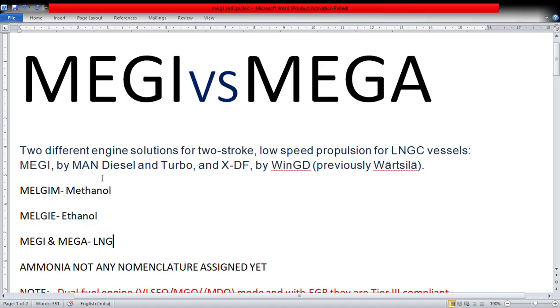So we have two options for engine. When we speak about LNG ships, they basically started being built after 1964, roughly, but they were steam turbine driven. Here we are not going to discuss those steam turbines. Why did those steam turbines become obsolete? The reason was cost disadvantages with the steam propelled turbines.